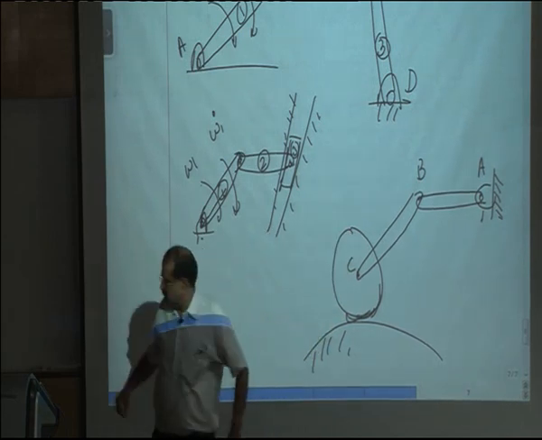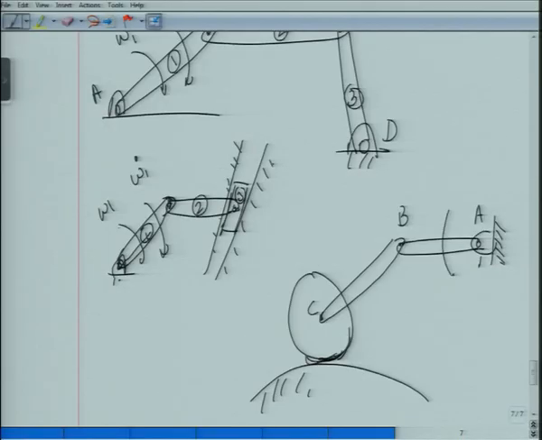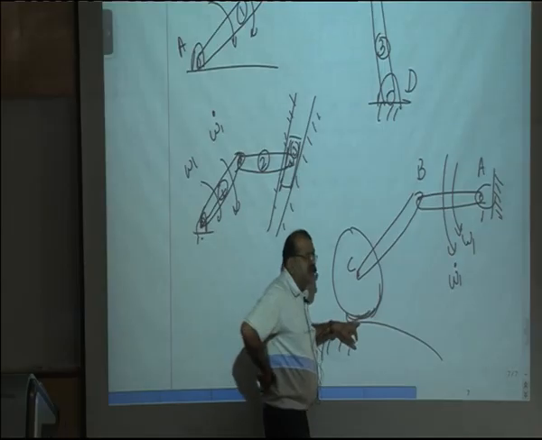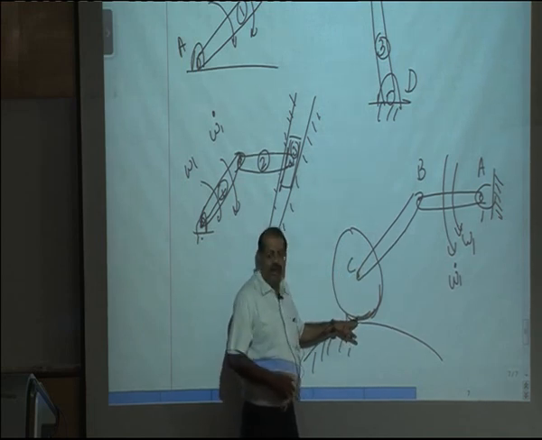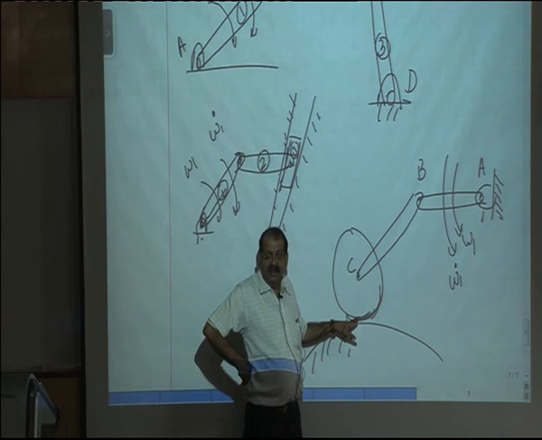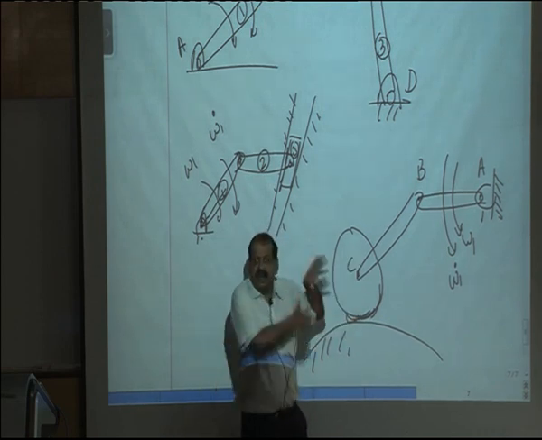Now once again, if I give you omega 1 and omega 1 dot, and I ask you to find omega 2 dot and omega 3 dot, where omega 3 is of the cylinder and omega 2 is of the rod BC. Now in this case again we have some input from this side, that we know the velocity of this point will always be 0. So from that we will be able to get some information and move.